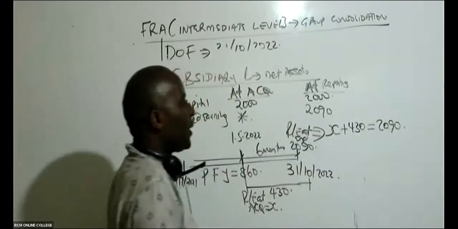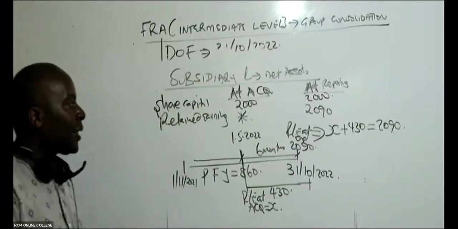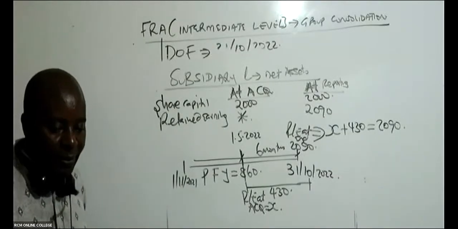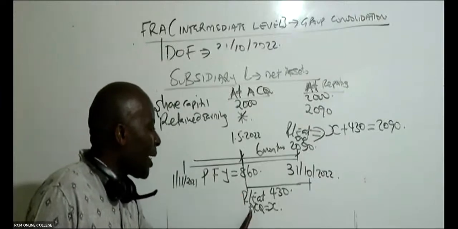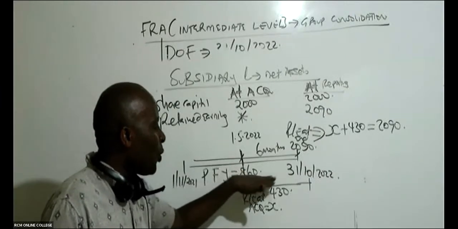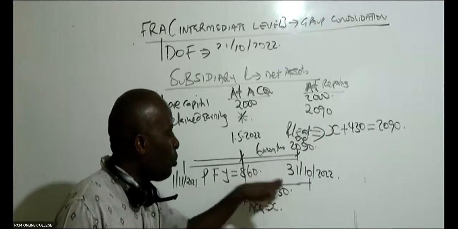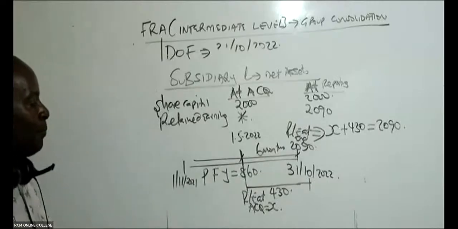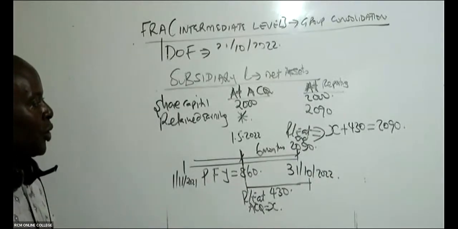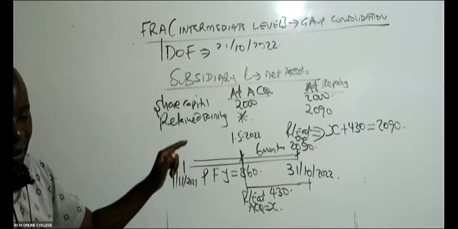So can you kindly then make X the subject of the formula? Retained earnings at acquisition that are X here, plus the profit generated. So this 430 profit was put into the retained earnings basket, the whole of it. So X plus 430 equals 2090.